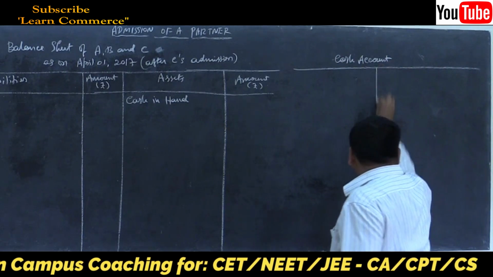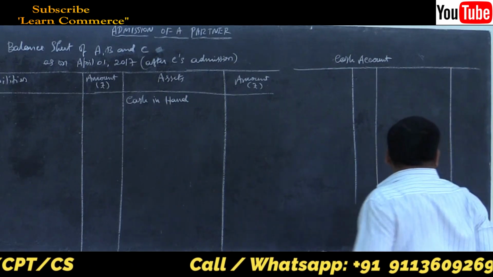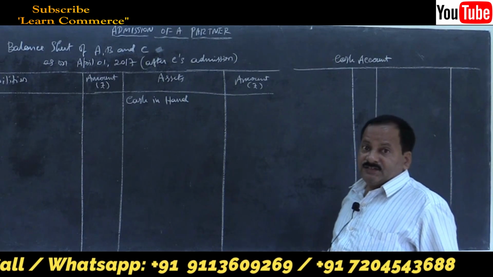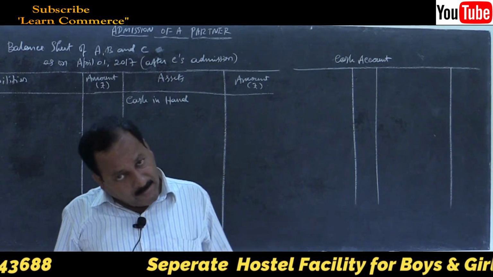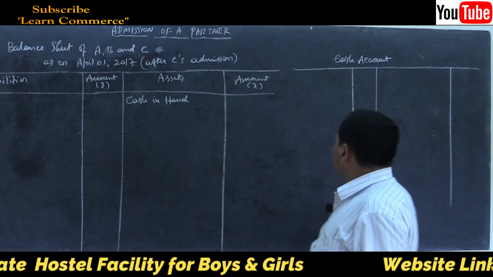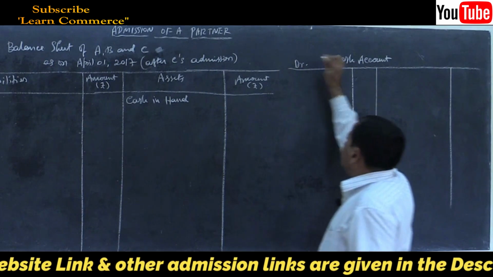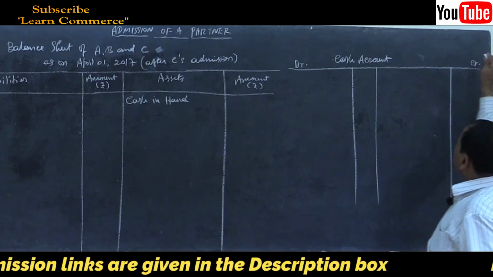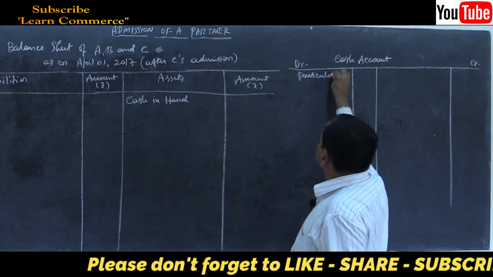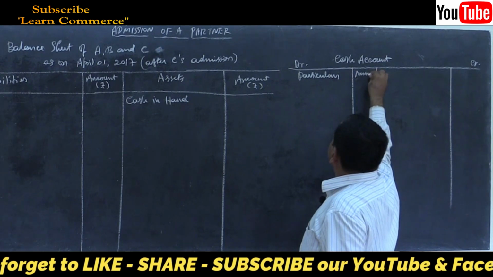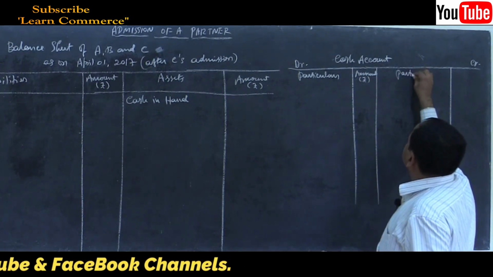Cash being an asset or liability? Cash is an asset. I told you all assets show debit balance and all liabilities show credit balance, isn't it? So don't get confused. Starting point, it is an account, so debit and credit must be there. Then particulars, amount in rupees.